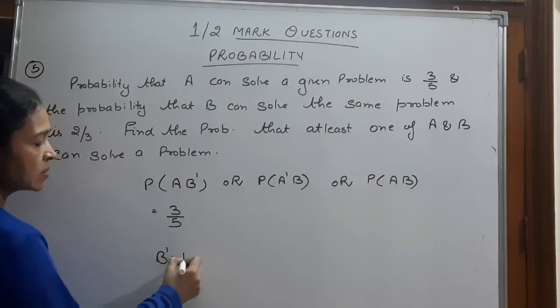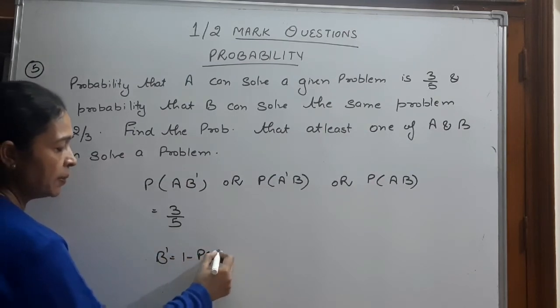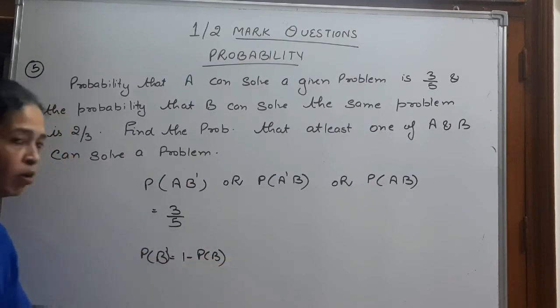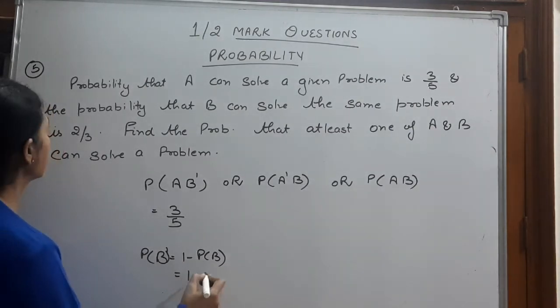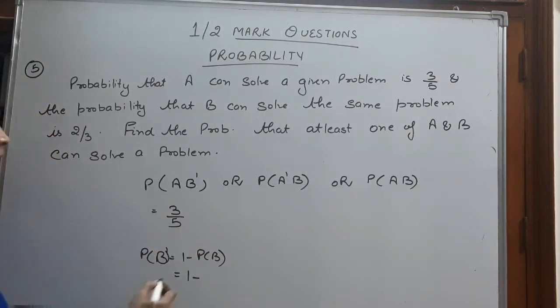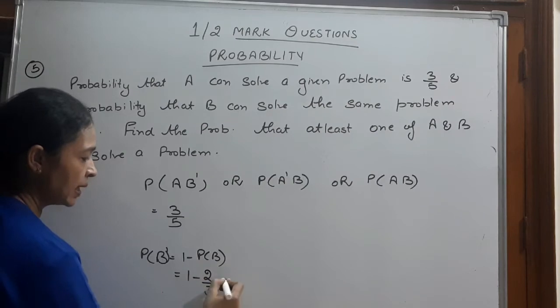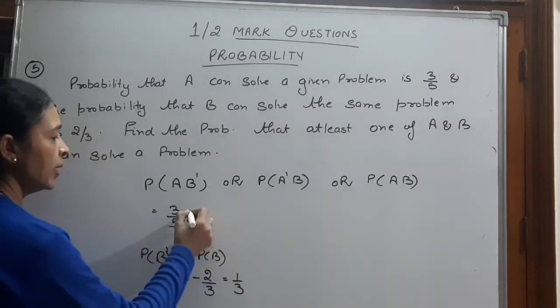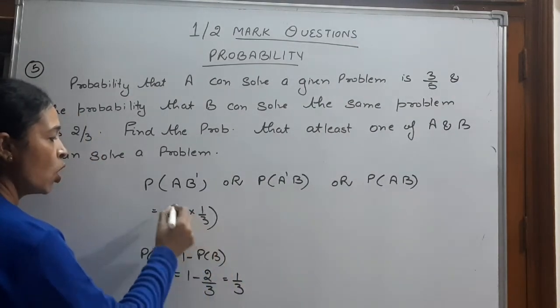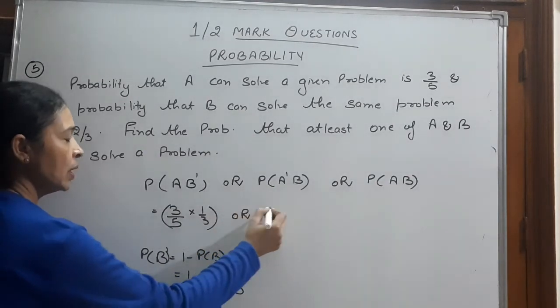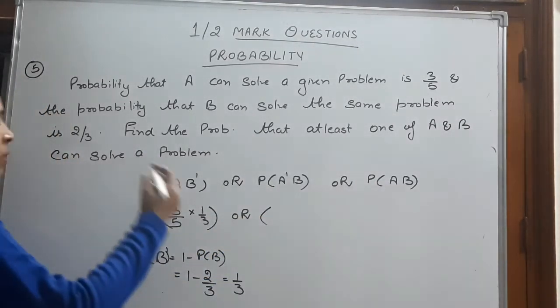Now, the probability that A can solve the problem is 3 by 5, and B has not solved. B complement is 1 minus probability of B, that is 1 minus 2 by 3, which is 1 by 3, into 1 by 3. Or A has not solved.